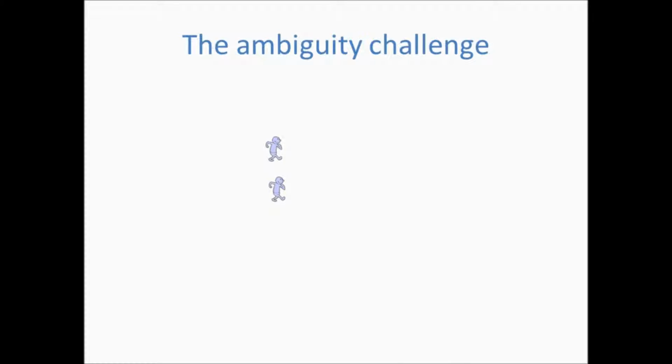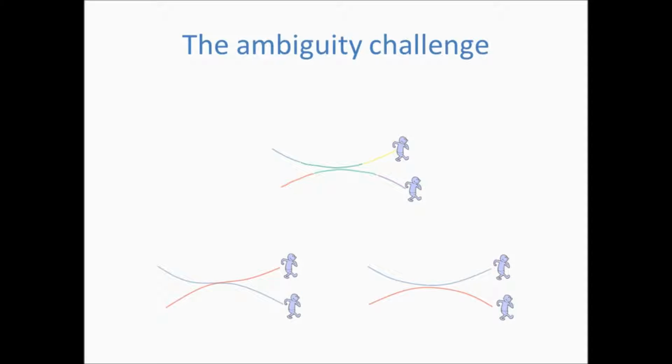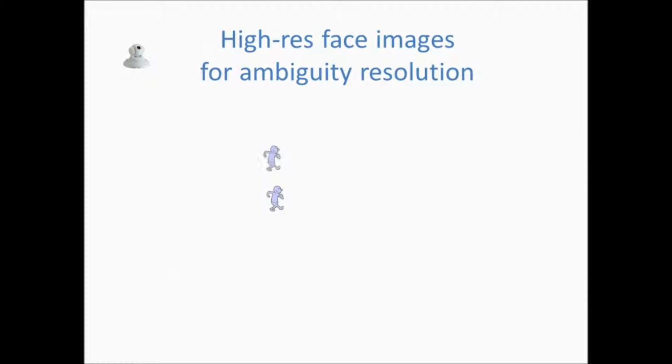Let's consider two targets with similar appearance, which join to walk together and then split. As a result, each target trajectory is fragmented into tracklets. Two possibilities exist for the matching of the tracklets, thus forming a matching ambiguity. Acquired high-resolution face images can be used to resolve such ambiguities, either by a direct match to a previously acquired face, or by matching by elimination.